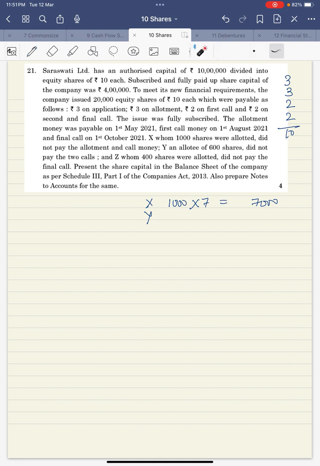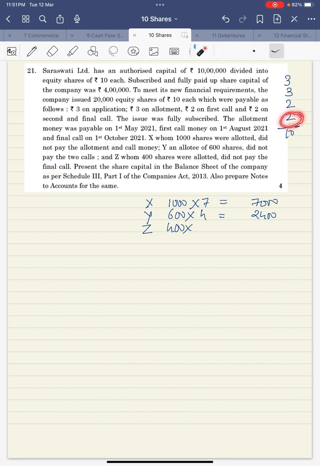Coming to Y, Y is another shareholder who was allotted 600 shares. On the 600 shares, he did not pay the calls. That means 2 into 4 was not paid by him. 6 4s are 24. 6 was paid, remaining was not paid. Then another person called Z, who was allotted 400 shares, did not pay the final call.